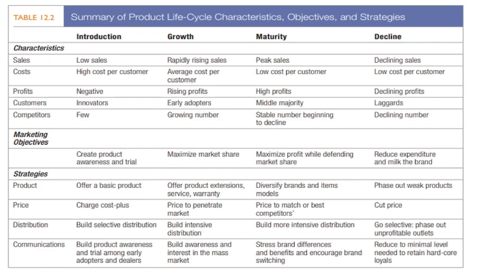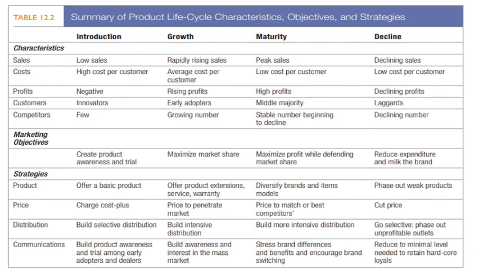Then customers are innovators in the introduction stage. They are early adopters in the growth stage, middle majority in maturity, and at the decline stage they are laggards. Then competitors are few in the introduction stage, starts growing in growth stage, stable in maturity, and beginning to decline in decline stage, because company sales are decreasing, so competitors will also be low.